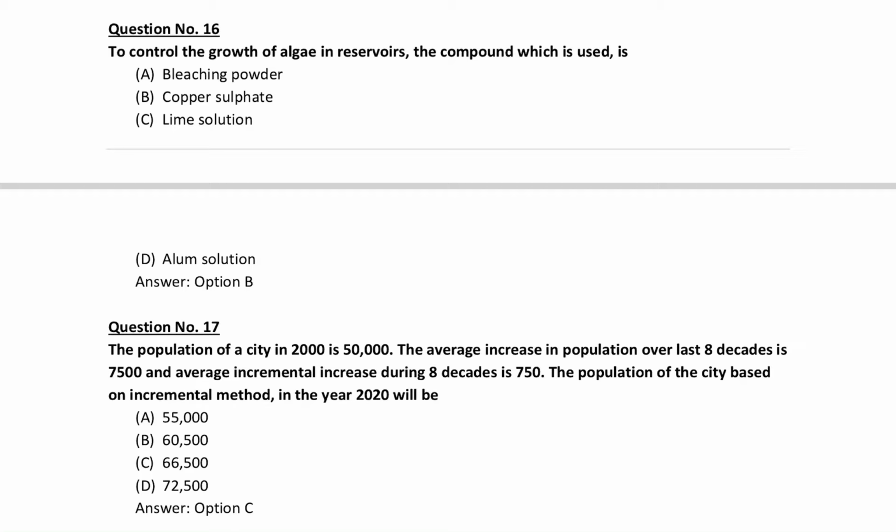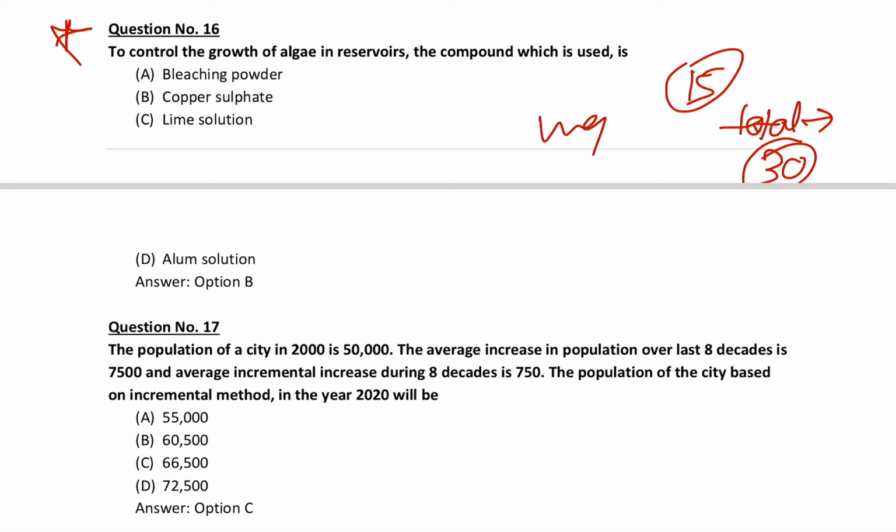So we have already discussed 15 MCQs on water supply engineering. Now we can move to the 16th question. So we can complete the remaining MCQs. It will be a total of 30 MCQs on water supply engineering, right?